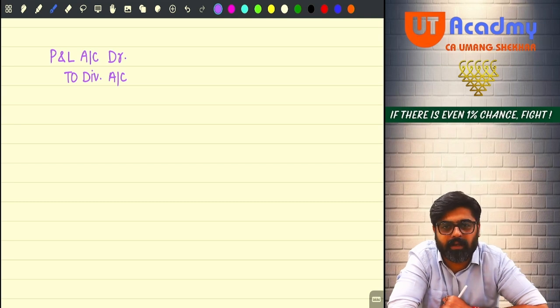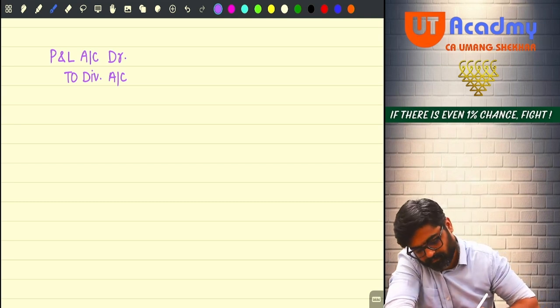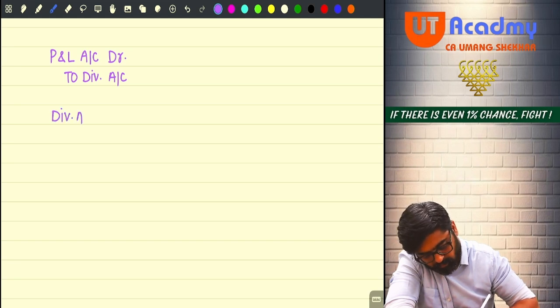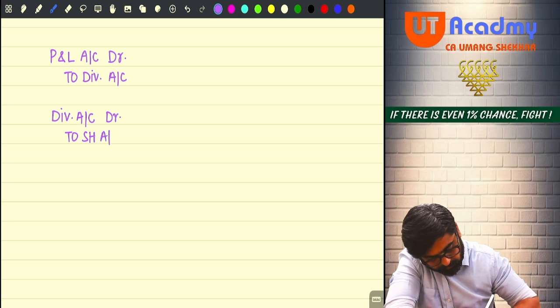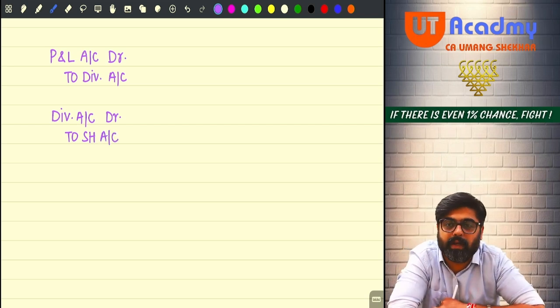What will be the second entry? Dividend to shareholder account. Right? The shareholder will be given the credit for this dividend.